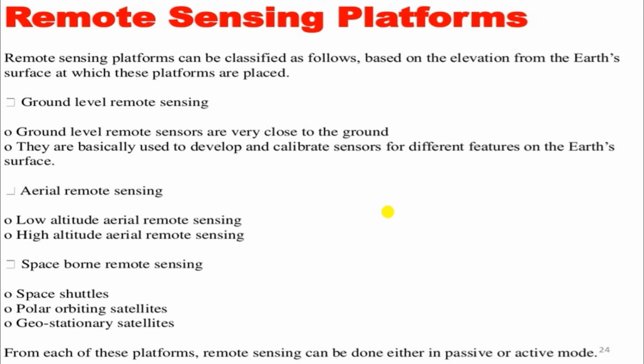Now, the remote sensing platforms. Generally, remote sensing platforms are classified based on the elevation from the Earth's surface at which they are placed. First is ground level remote sensing. Ground level remote sensors are very close to the ground. They are basically used to develop and calibrate sensors for different features on the Earth's surface.